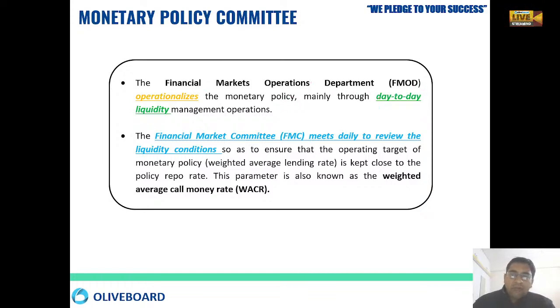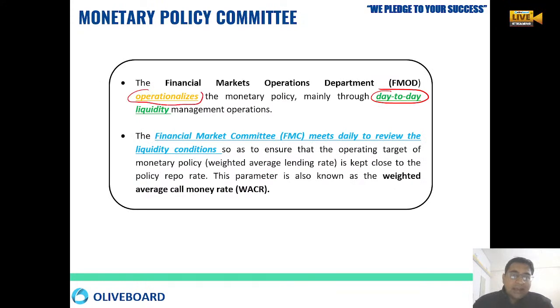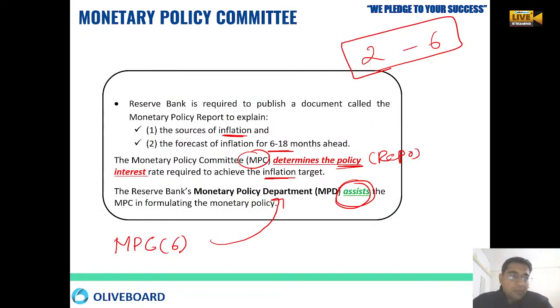They have the main work of managing day-to-day liquidity, in order to maintain the day-to-day liquidity, and whatever decision has been taken by the monetary policy committee, they will be operationalizing the policy. Okay, right? So the financial market committee, they meet daily and they check the review condition, like what is the lending rate, how much is the lending rate, when we have to change the lending rate, based on the repo rates. Okay, so all these three departments work all together and support the monetary policy committee.